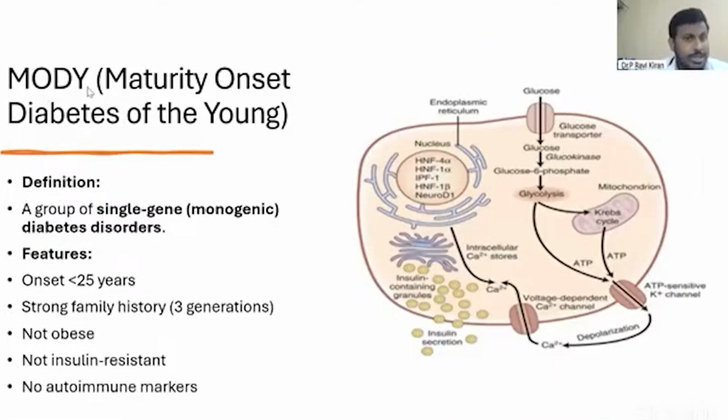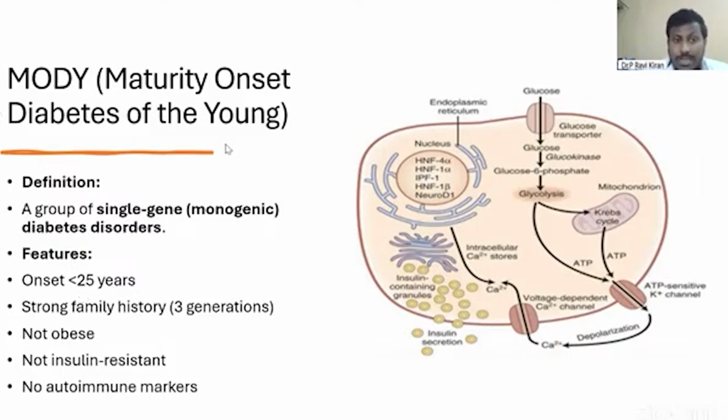Maturity onset diabetes of the young, MODY. It's also called monogenic diabetes because it occurs secondary to a single gene disorder which is inherited in families. Definition: a group of single gene monogenic diabetes disorders. Age of onset is less than 25 years.